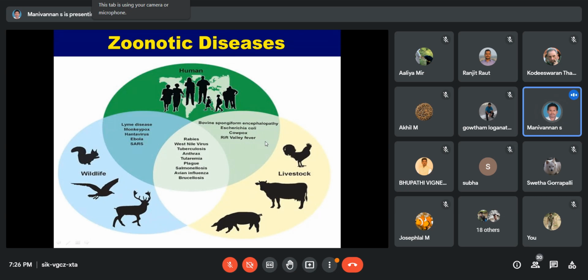The next one is the SARS virus. What is the meaning of SARS? Severe acute respiratory syndrome. It is a very popular term nowadays. It causes respiratory illness. What is the causative agent? It is caused by one type of coronavirus. The SARS virus was first identified in 2003 in China.